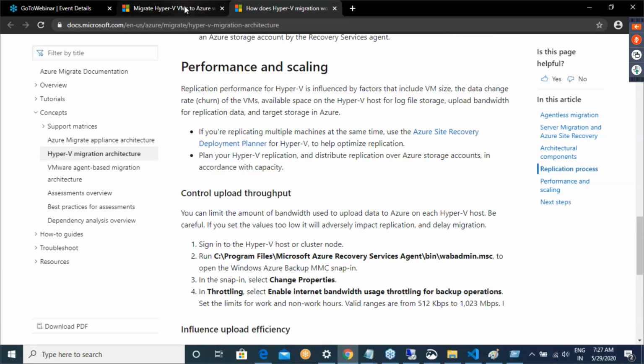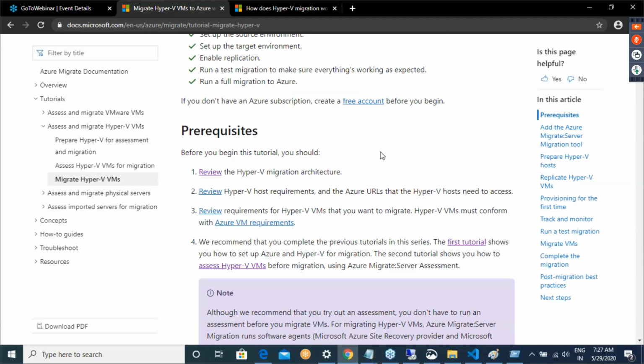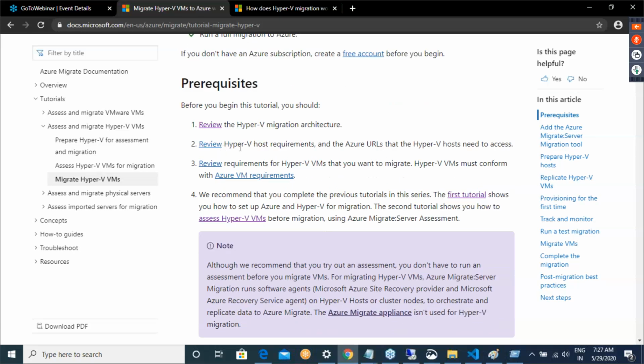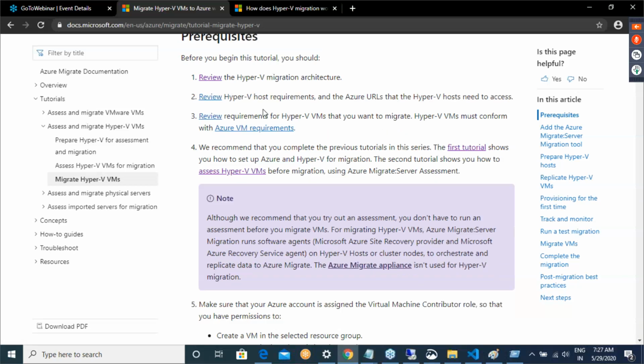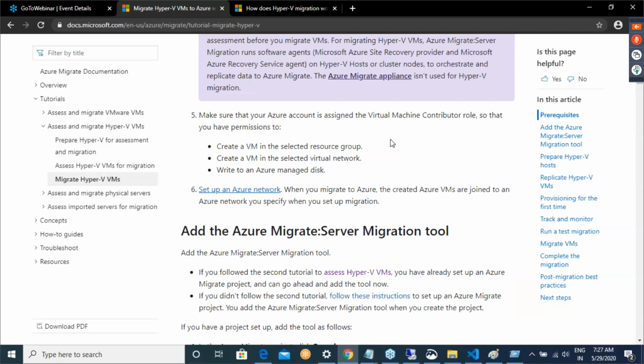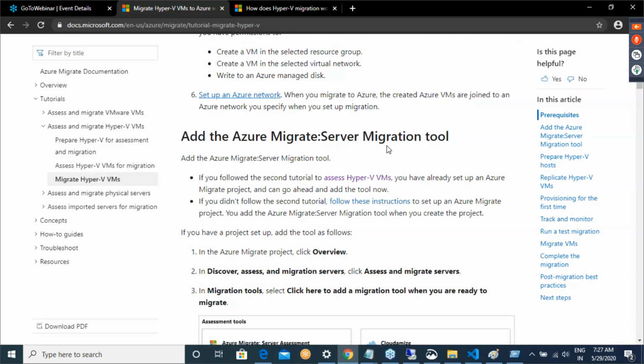We have an appliance, and that appliance will basically help us in doing the stuff. Okay. What are the different Hyper-V host requirements? Okay. What are the Hyper-V VM requirements? Okay. Remember the preparation step. In the preparation step, you have to go through all of this.